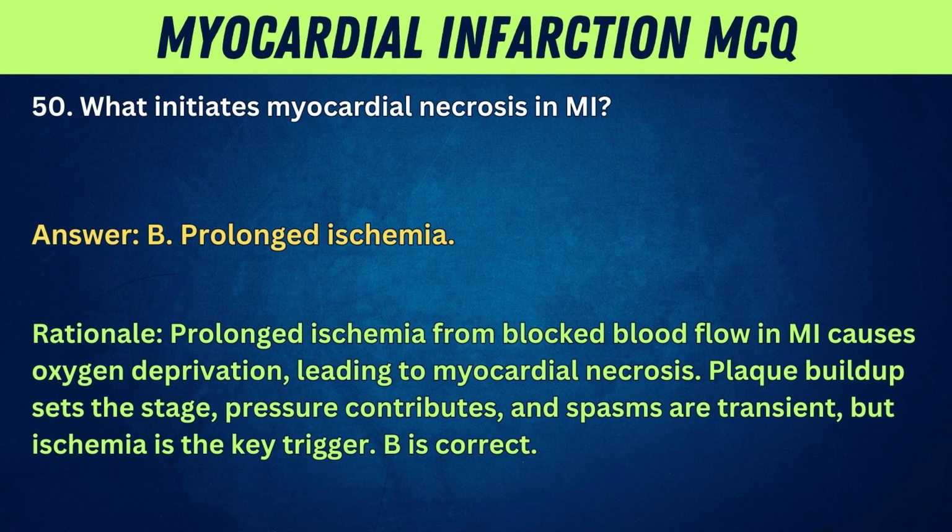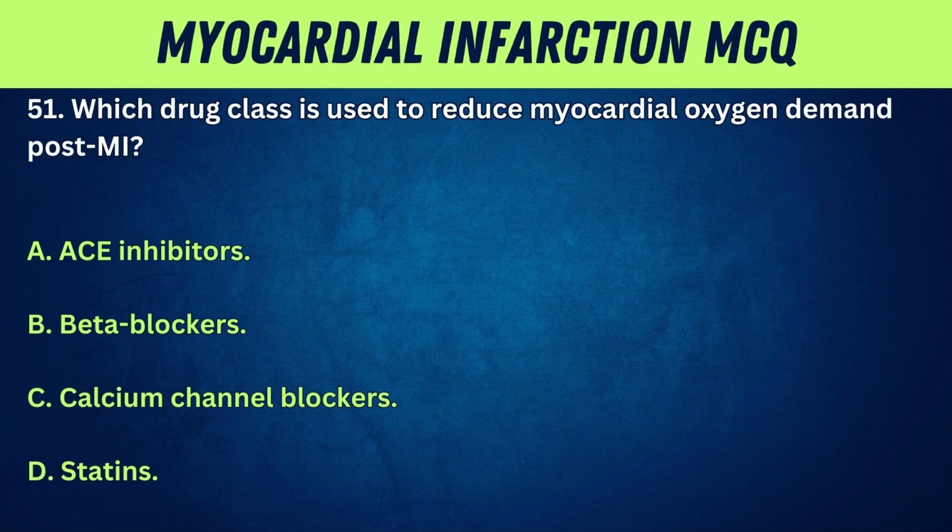Rationale: prolonged ischemia from blocked blood flow in MI causes oxygen deprivation, leading to myocardial necrosis. Plaque buildup sets the stage, pressure contributes, and spasms are transient, but ischemia is the key trigger. B is correct.